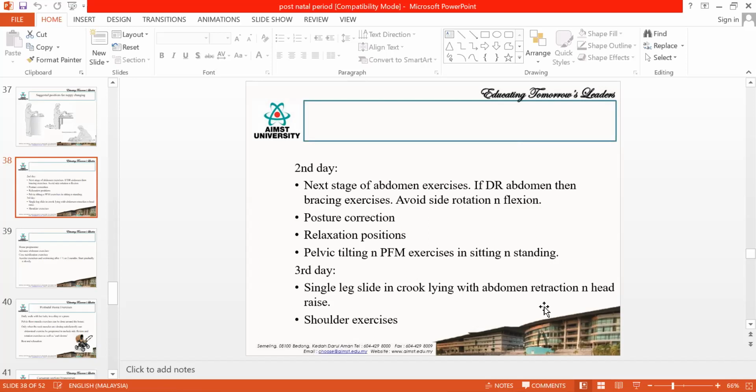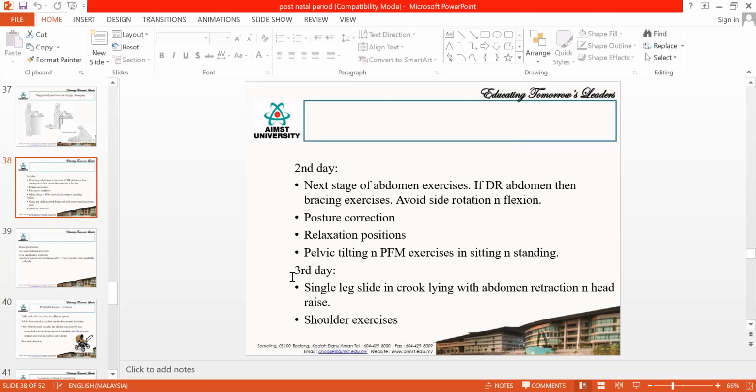If the mother is already at grade 3 muscle power, then you start from grade 3 and increase further. So according to the assessment, you start the graded abdominal exercises from day 2. Then posture correction, relaxation position, pelvic tilting and pelvic floor exercises in sitting and standing.